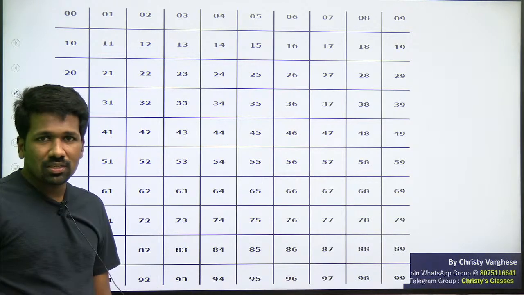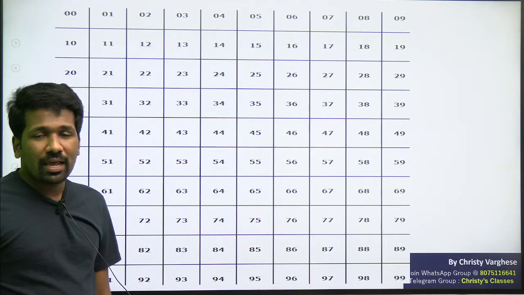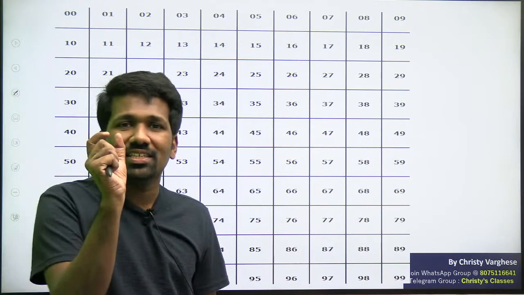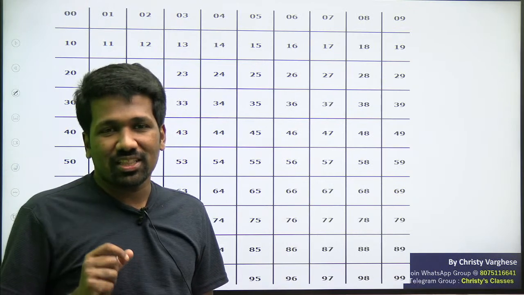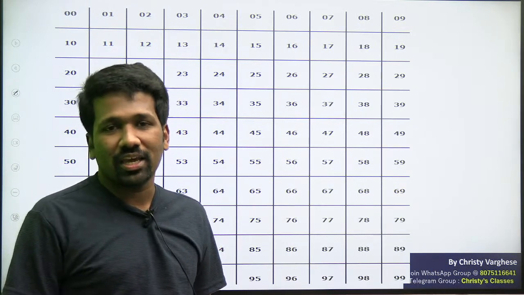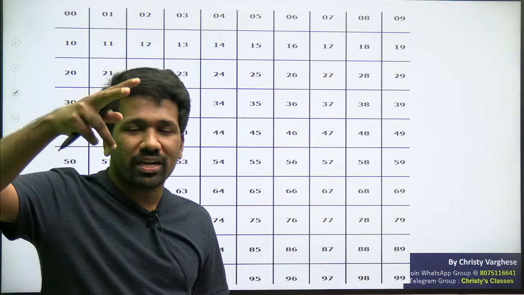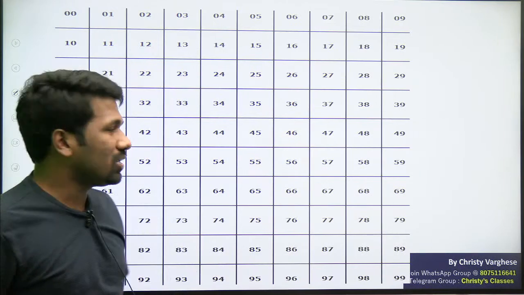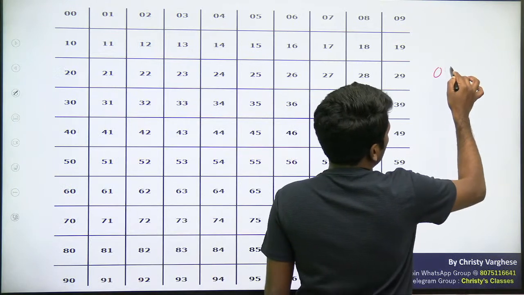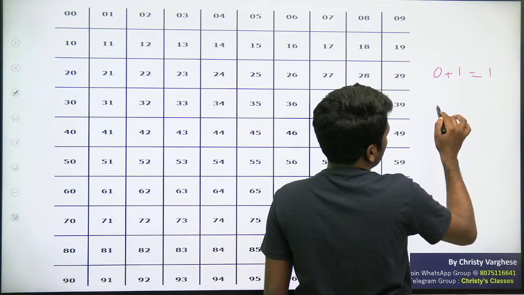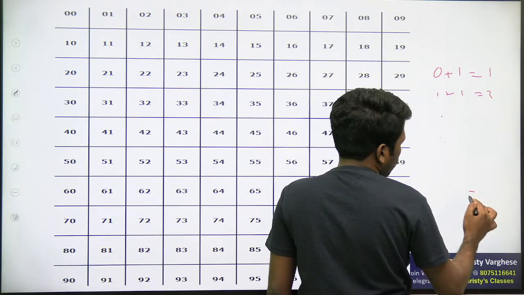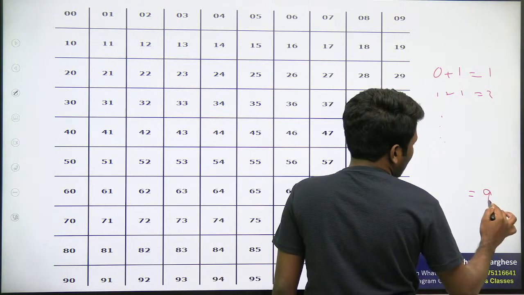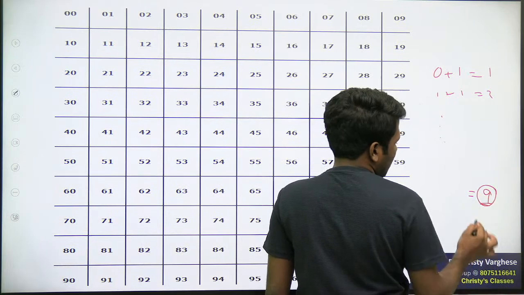Useful for us means the sum of digits you should get, but sum of digits can only be a digit ना. Third digit sum of digit होना चाहिए. Third digit sum of digit होने के लिए third digit के लिए 2 digit acceptable नहीं है. That means if the sum is like 0, 1 it is okay. 0 plus 1, 1 is okay. 1 plus 1, 2 is okay. Likewise up to 9 being the sum is okay.